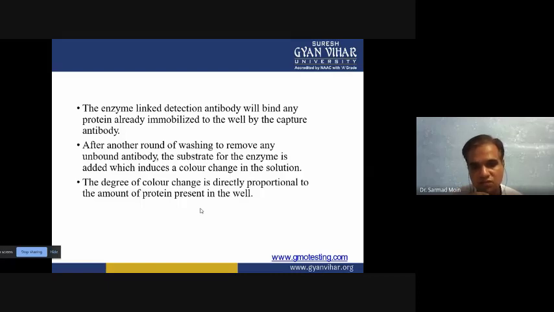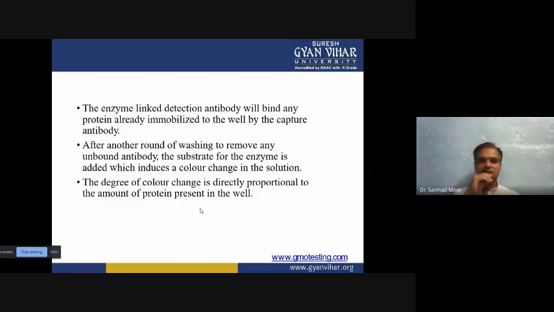After another round of washing, you can detect whether the antibody is bound or not. The unbound antibody you can wash out. If your antibody is bound with the antigen, then you can detect it on the strip.